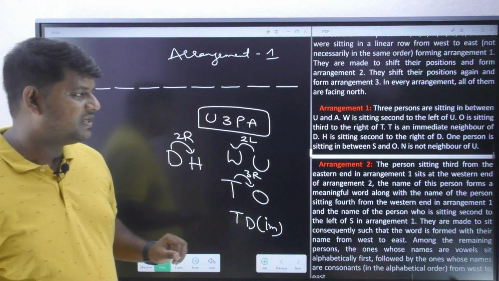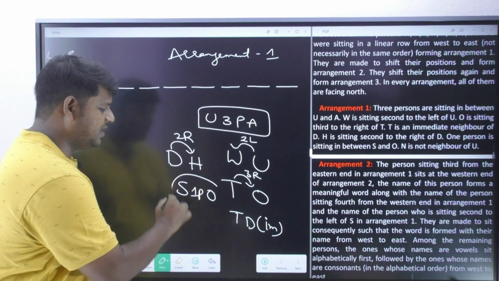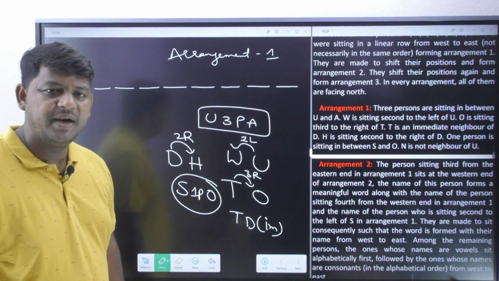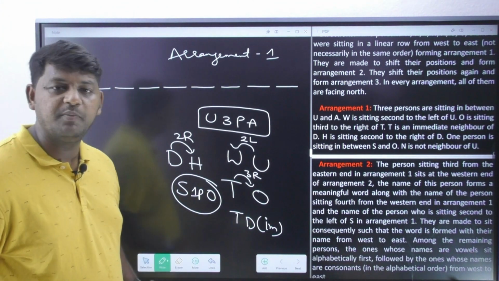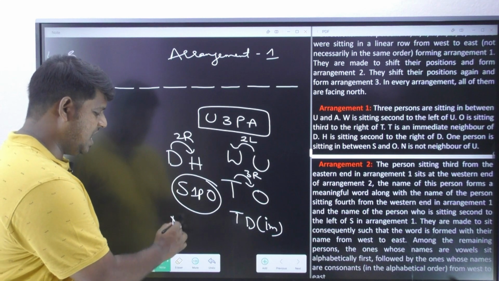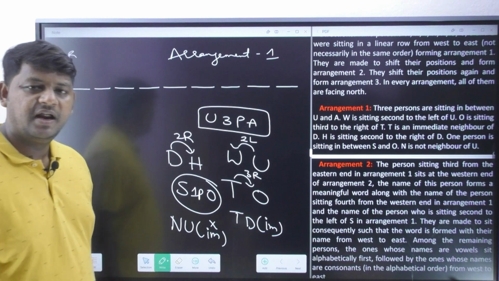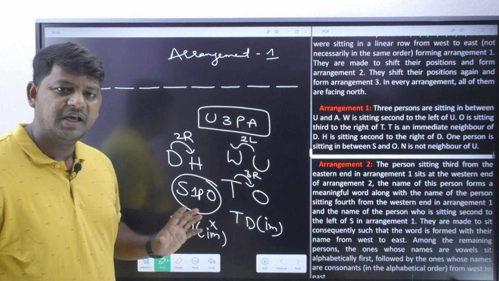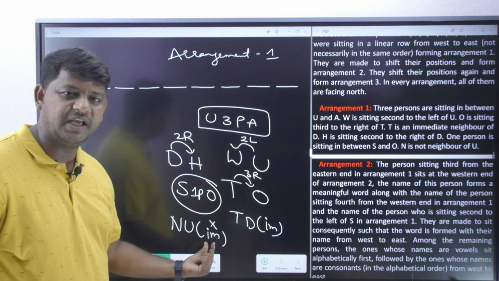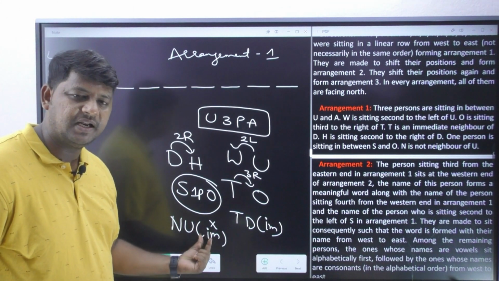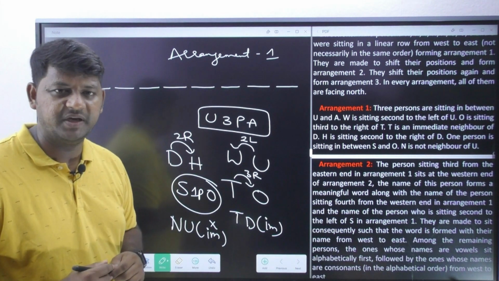Next, one person is sitting in between S and O. In between S and O, how many persons are going to come? Only one person, right? Next, N is not a neighbor of U. So please observe here, N and U cannot come immediate. Not neighbor is nothing but what? They cannot come immediately next to each other. So I just wrote immediate, and above that particular keyword I am placing a cross mark so that I am going to understand my information completely.